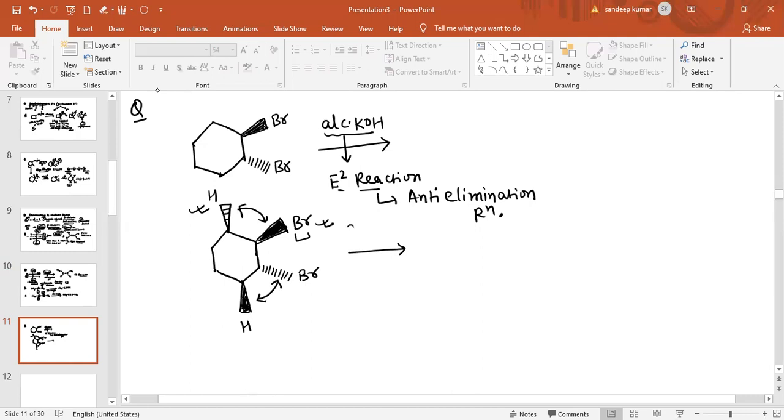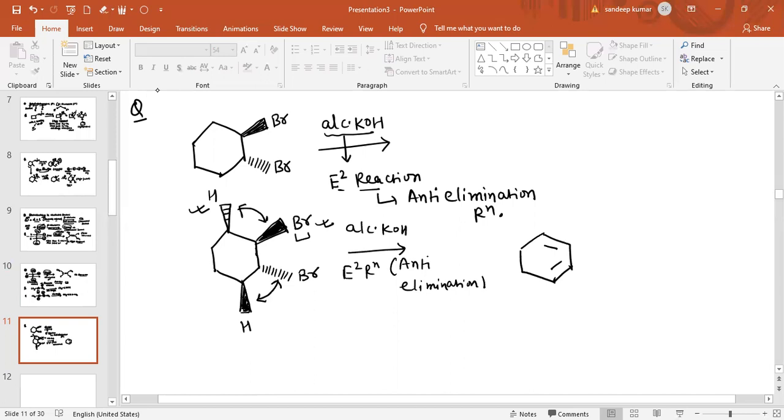So we can say after alcoholic KOH and E2 reaction, which is basically an anti-elimination reaction, the product obtained has a double bond at these two positions.